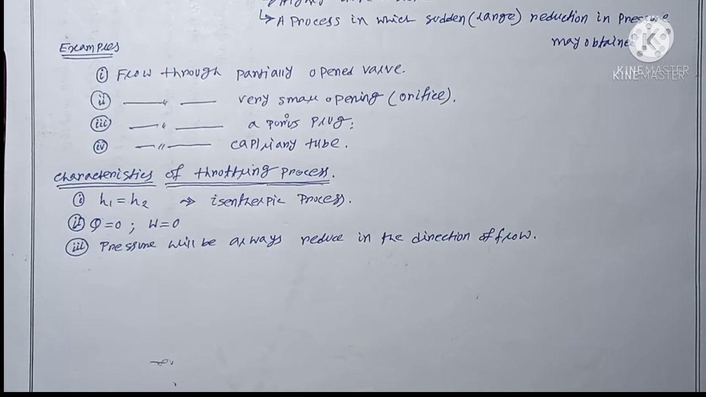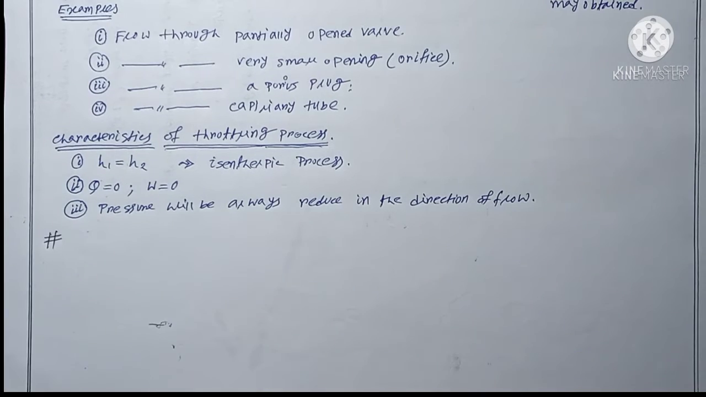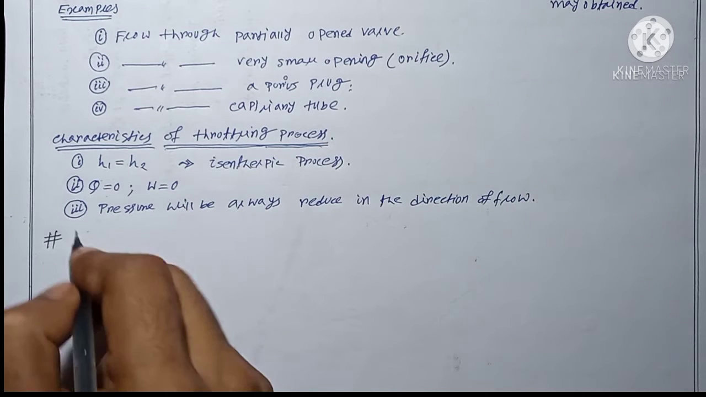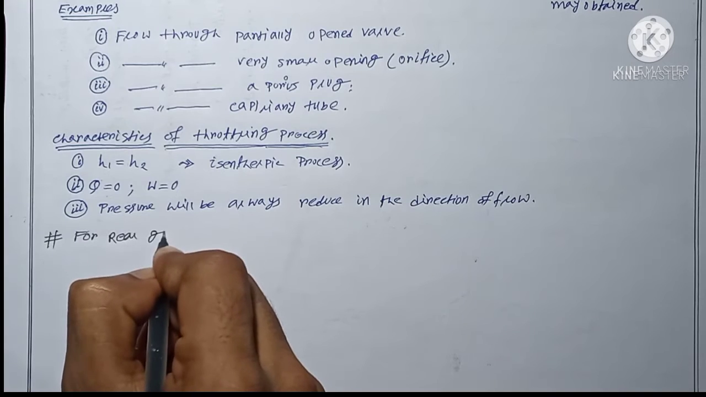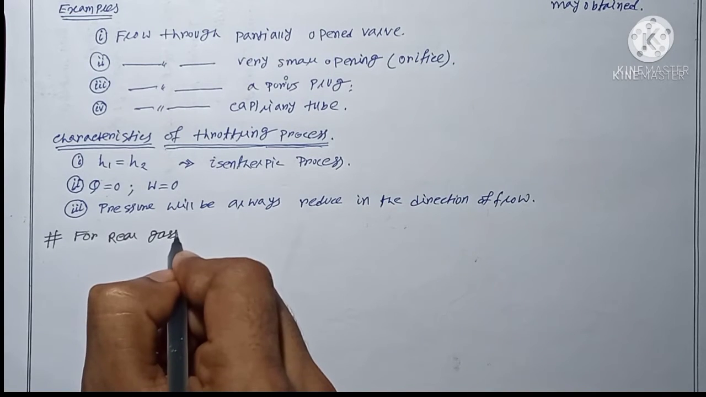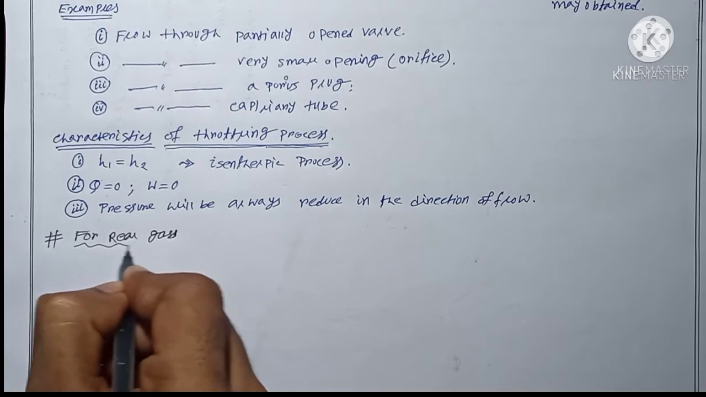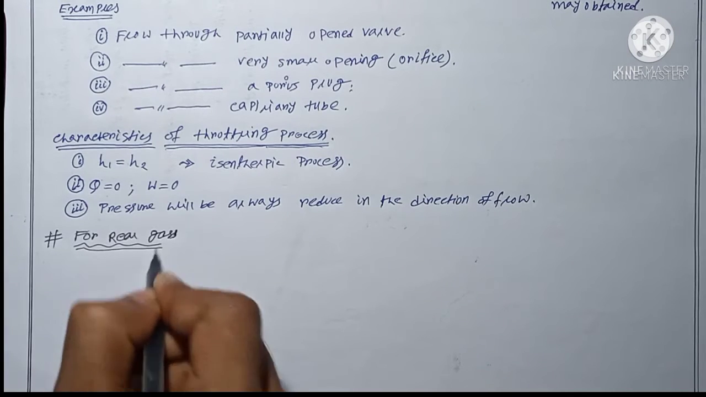So if we want to study the effect on temperature during the throttling process, then we have to study different cases, for real gas as well as for ideal gas. First, if I study the real gas, what basically happens in the case of temperature?